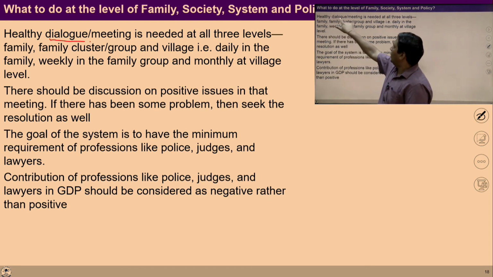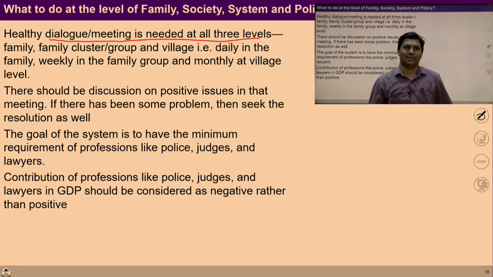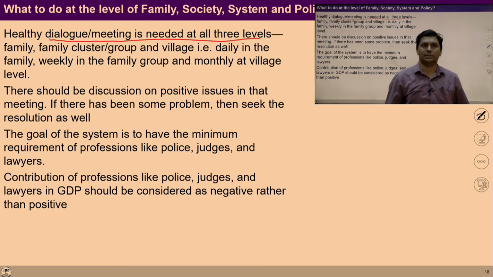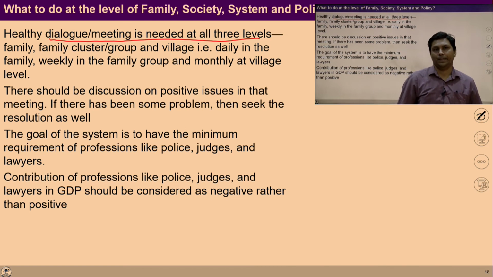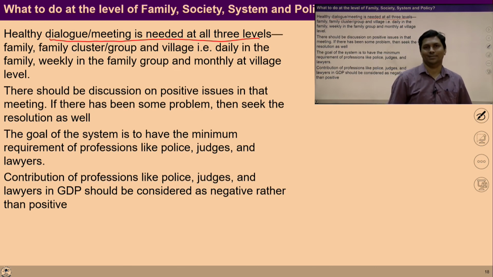So healthy dialogue is needed at all three levels: at the level of family, family clusters, village. So there is a need to create an environment where healthy dialogue can happen within the group of family.